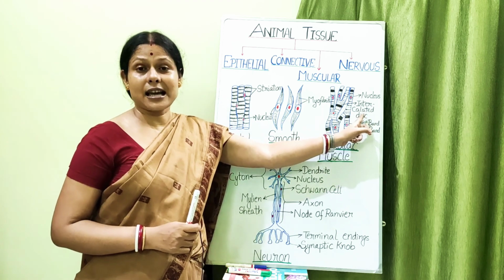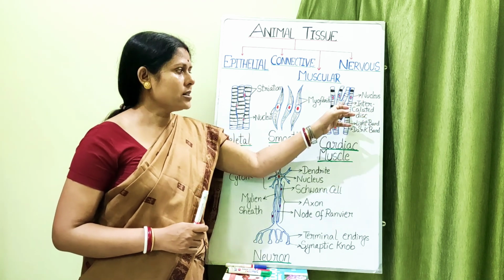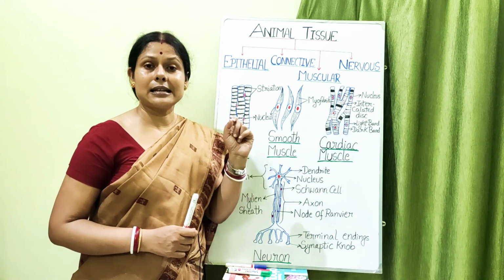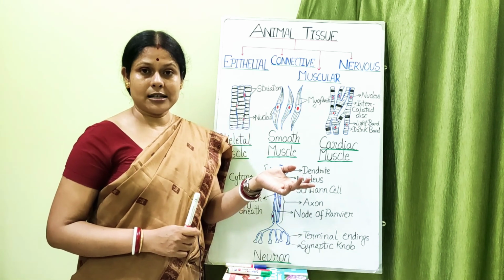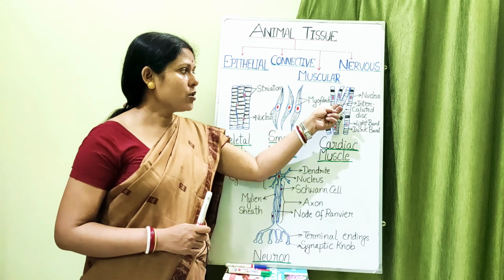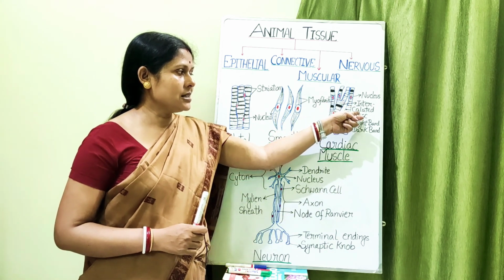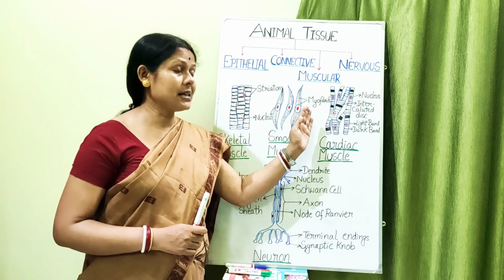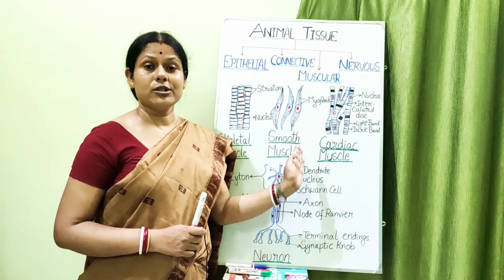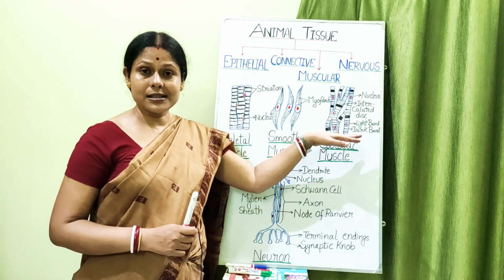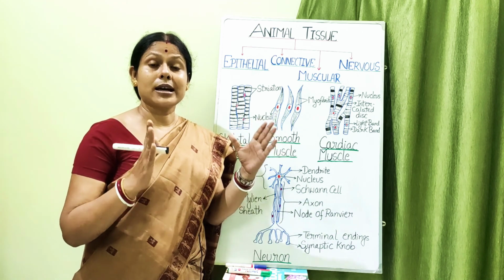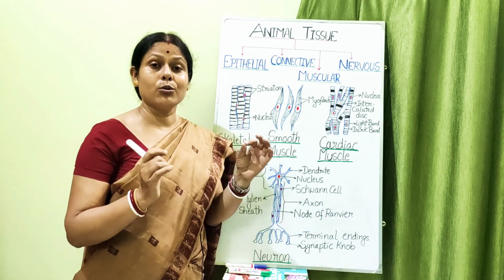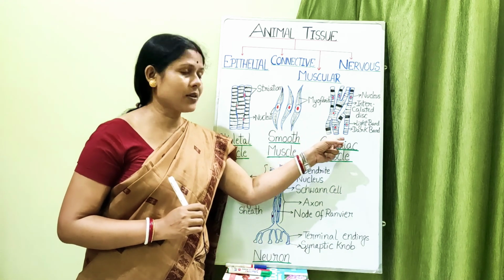Intercalated disc. Now the function of this intercalated disc is that if a stimulus is generated in the cardiac muscle, because of these junctions where the intercalated disc is present, it can immediately go or jump into the adjacent cardiac muscle, and as a result it can work as a whole entity or whole unit instead of a single fiber.